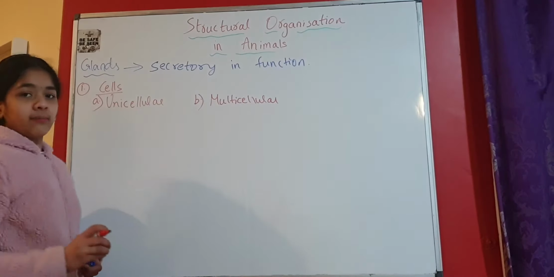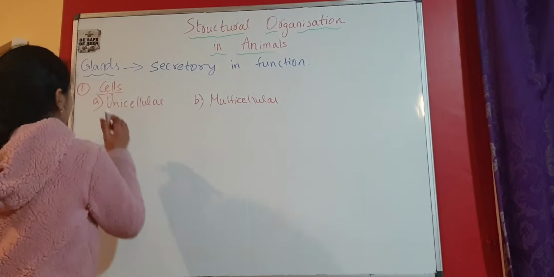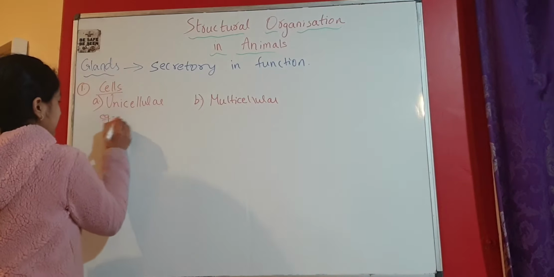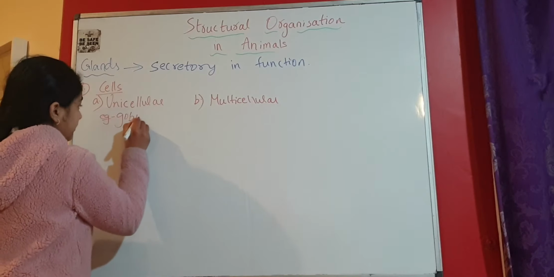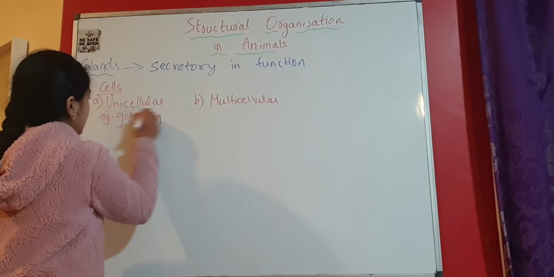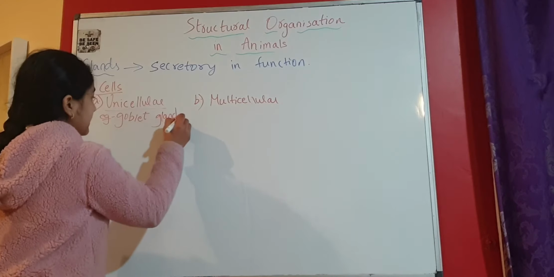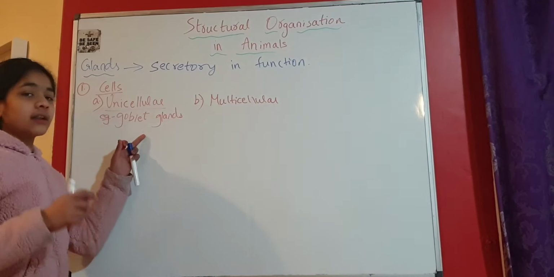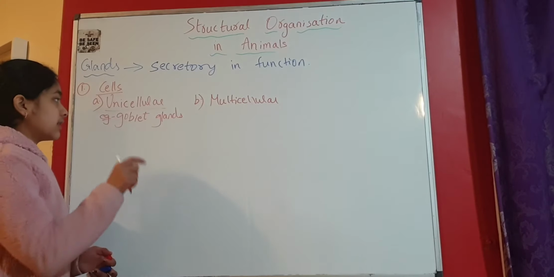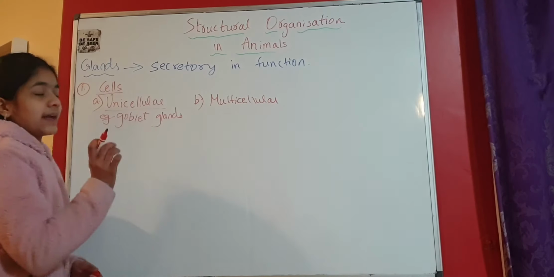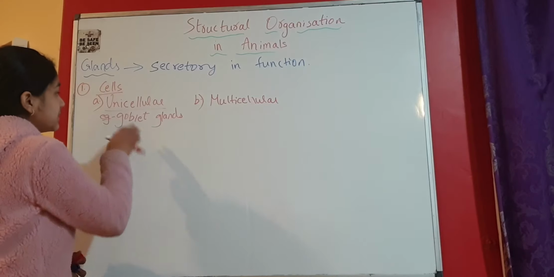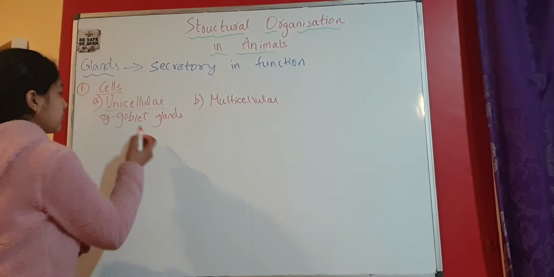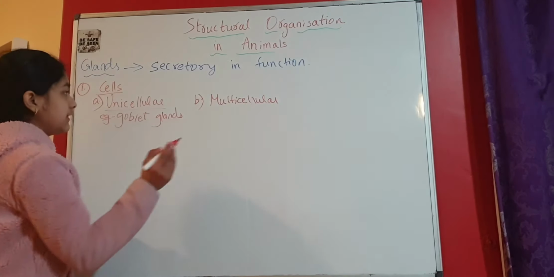Unicellular glands are made up of only a single cell. For example, we can take goblet glands, and these are the glands which secrete mucus and are present in our alimentary canal. Since they are made up of a single cell, we can call them goblet cells or goblet glands.